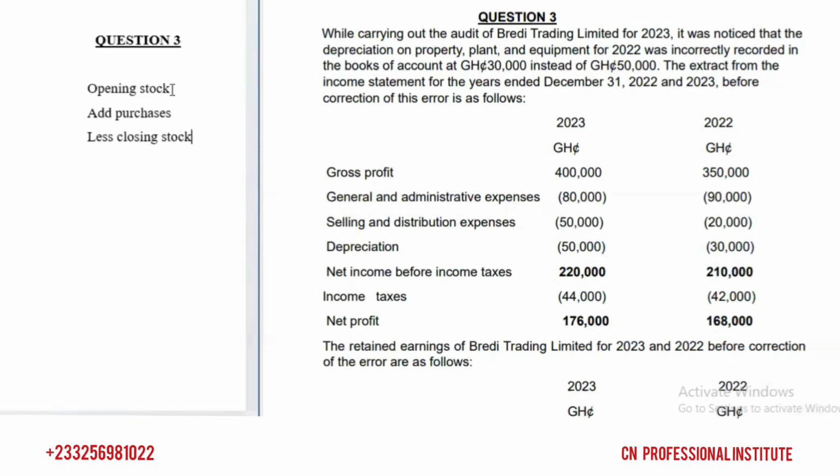On the other hand, if you are correcting the error in cost of sales, determine the impact on cost of sales so that you can correct the error inside cost of sales. So we said when opening inventory increases, cost of sales increases. So if you are correcting the error in cost of sales, you have to less it from cost of sales. Because if you make an error and the error will increase opening inventory, cost of sales will increase. So when we are correcting the error in cost of sales, we have to less it from cost of sales.